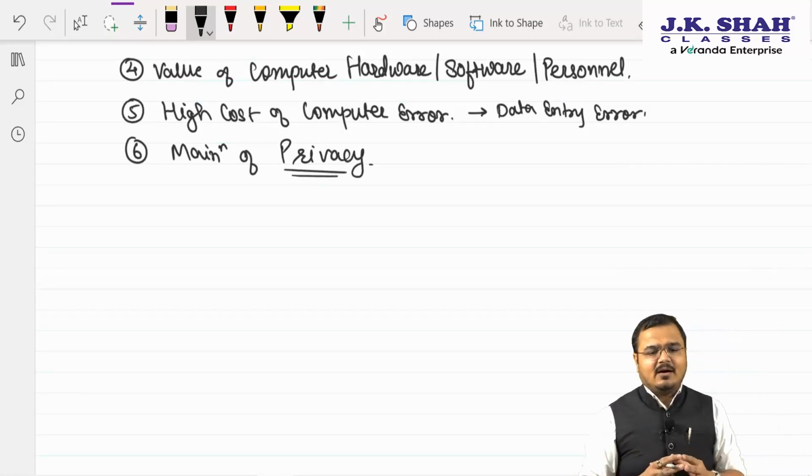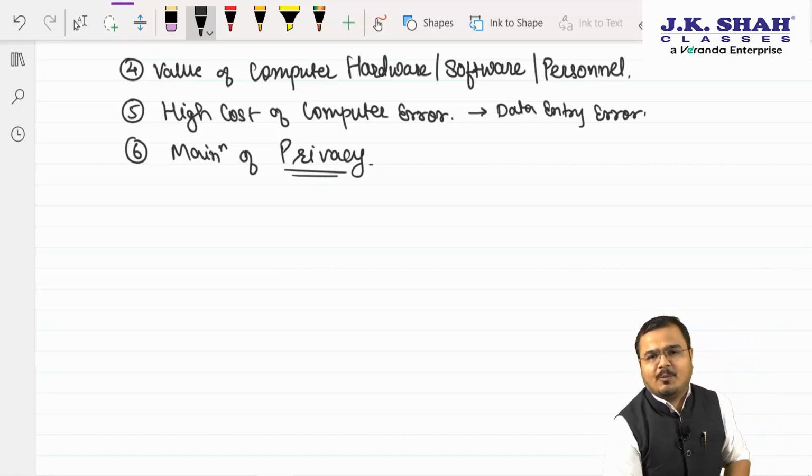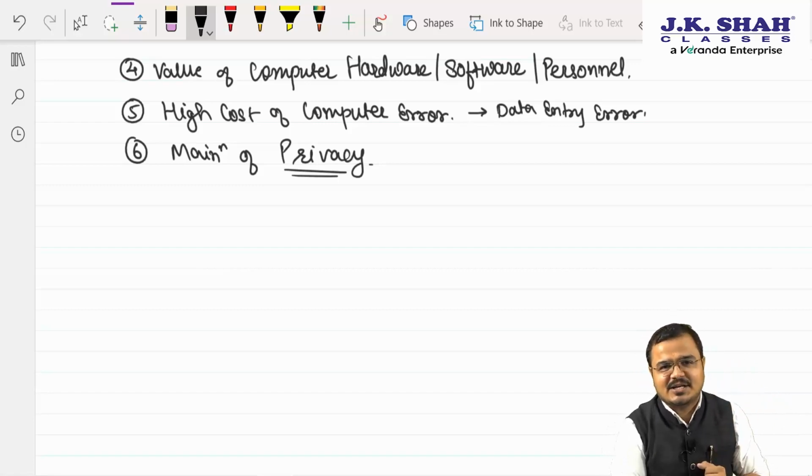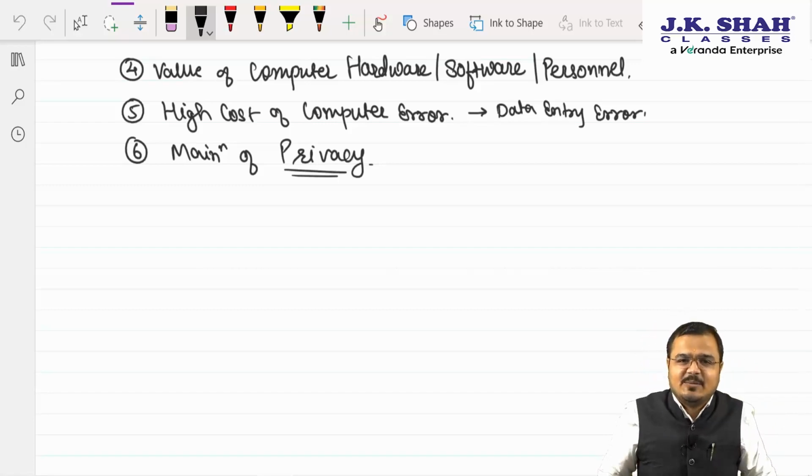Now, maximum people always get confused with two important words. Sir, security threat and privacy. Is there a difference between security and privacy? The answer is definitely yes, chartered. Sir, how is it making a difference? Can you please tell us?